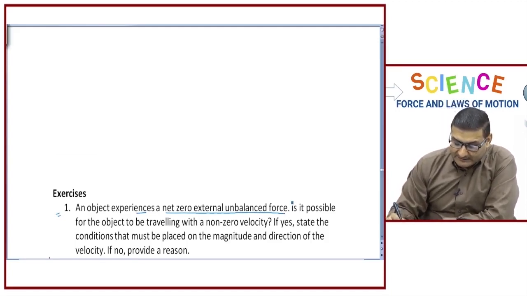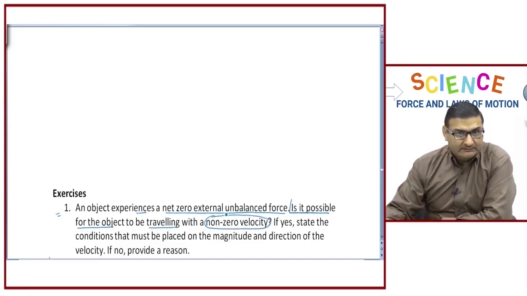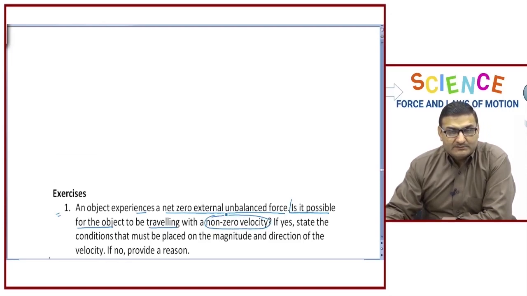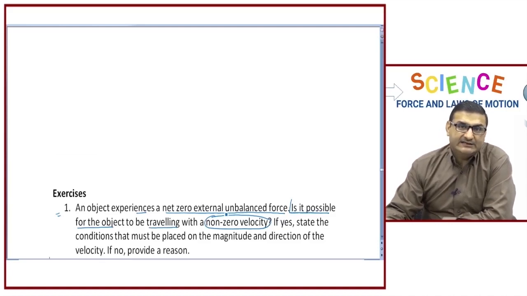Now, what we are being asked is, is it possible for the object to be traveling with a non-zero velocity? It means, is it possible that the object has a non-stationary initial velocity?